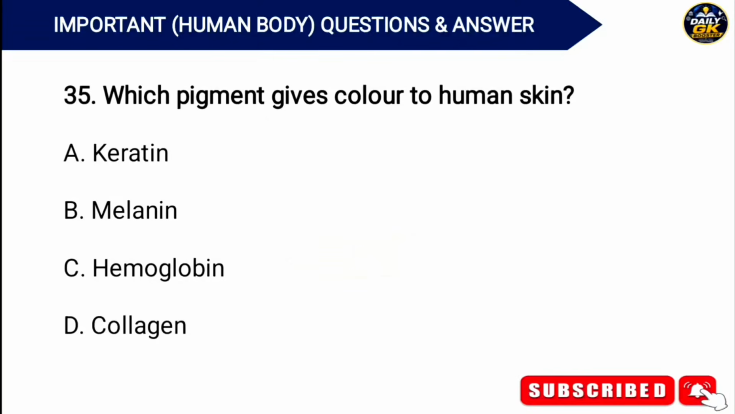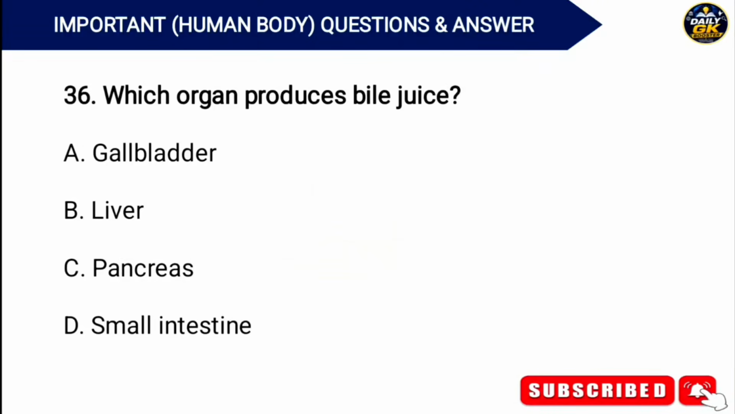Which pigment gives color to human skin? Answer. Option B. Melanin. Which organ produces bile juice? Answer. Option B. Liver.